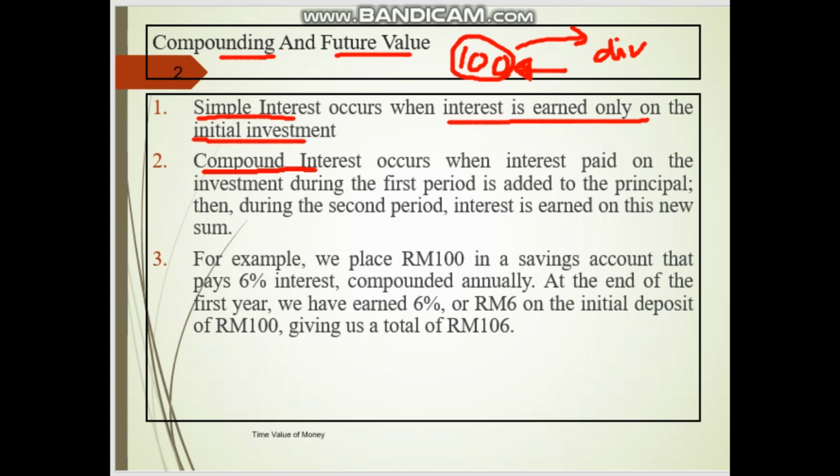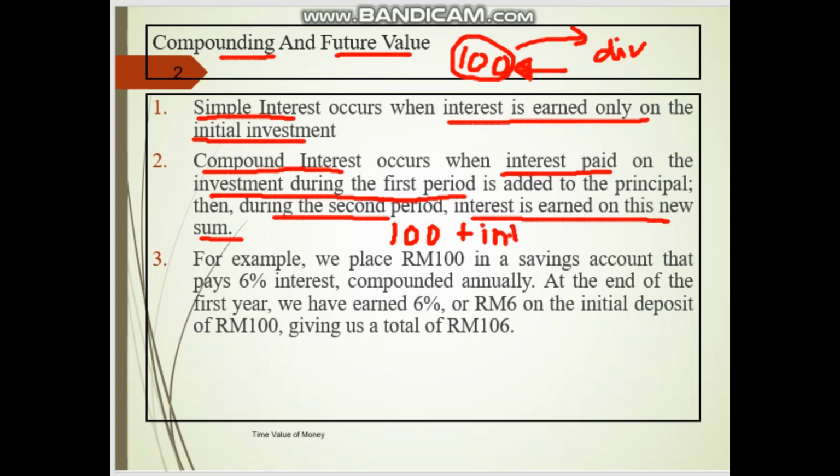What about compound interest here? Compound interest is interest paid on the investment during the first period. And then what happens in the second period? The second period interest is given on the new sum. So what is the new sum? It is 100 plus the interest. So when it is 100 plus the interest, we get a new figure, and the second year is based on the new one.